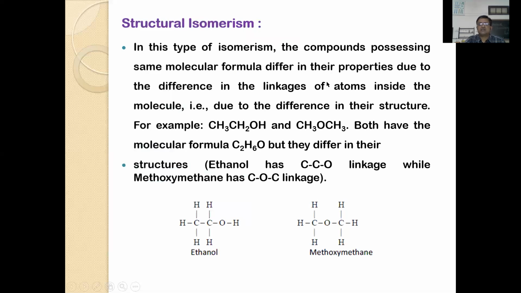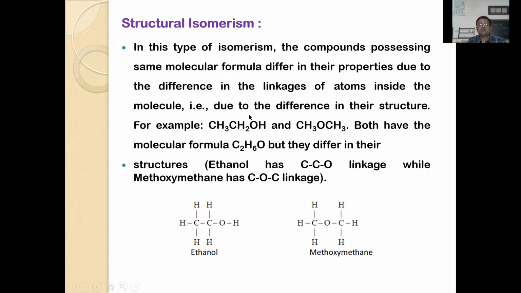Structural isomers differ in the structure of the carbon chain or structure of the compounds. Here you can see the same molecular formula, but they differ in the linkages of atoms inside the molecule, due to the differences in their structure.